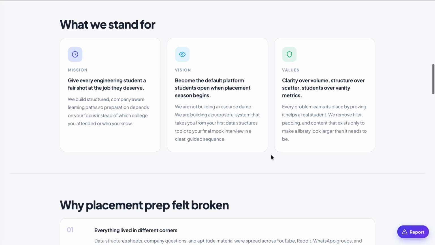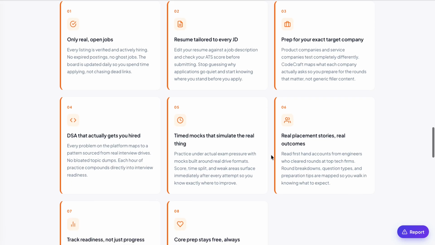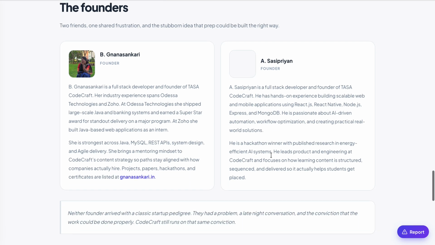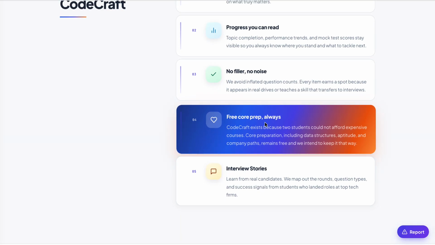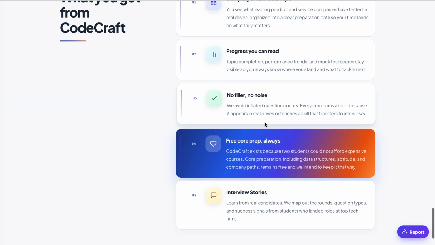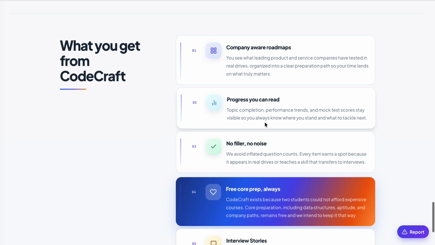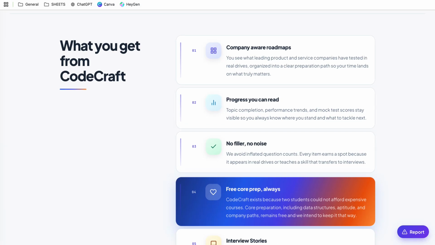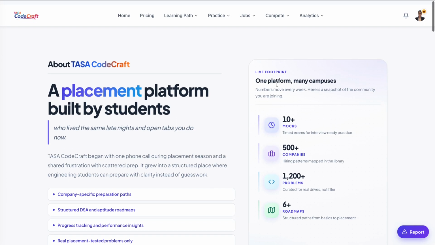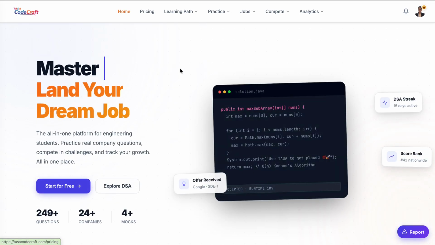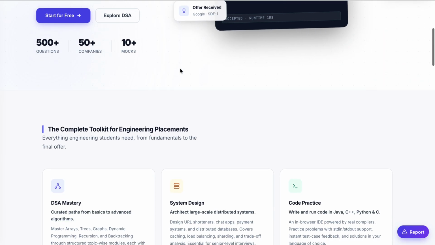Two friends who were interested started this just for people who wanted to get placed. So this is a free code prep. You can always prep the basic things hassle free, and it's mainly built for convenience. Everything can be done in a single platform. All your problems, one point solution is TASA CodeCraft.